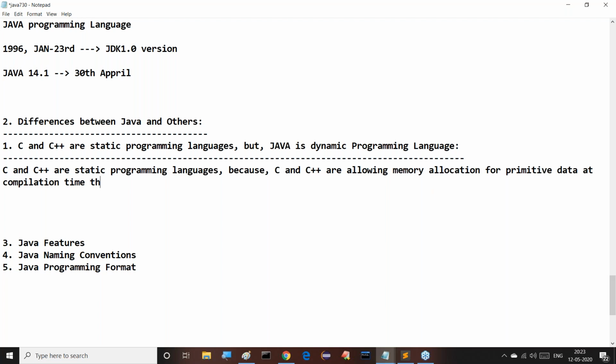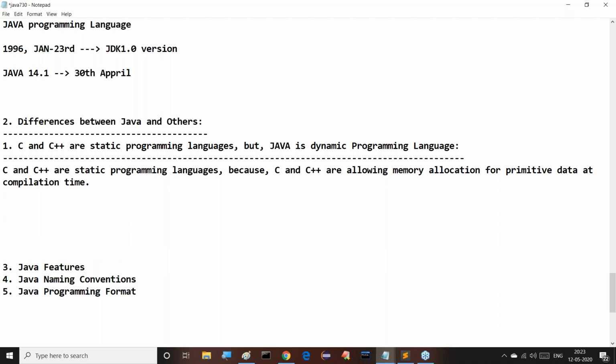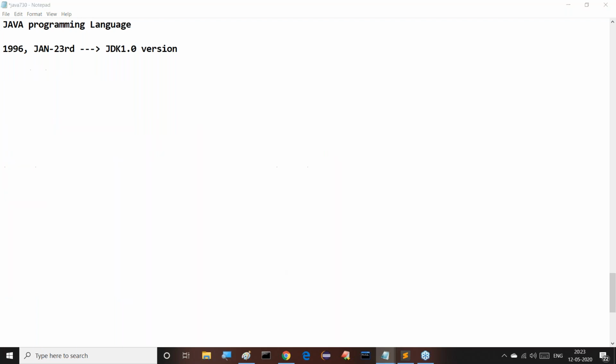Then C and C++ are static programming languages. Simple reason. C and C++ are static programming languages because C and C++ allow memory allocation for primitive data at compilation time. That's why they are static programming languages. Observe, guys, what I'm telling you.